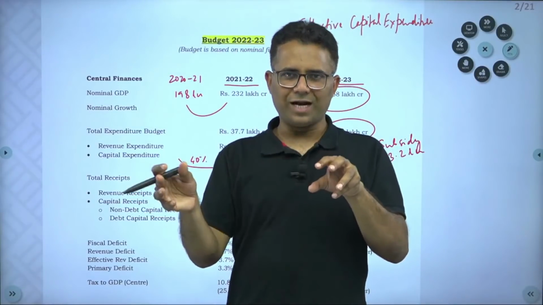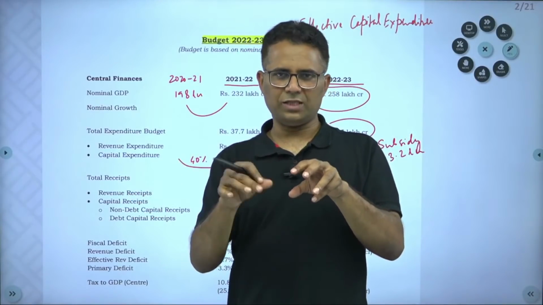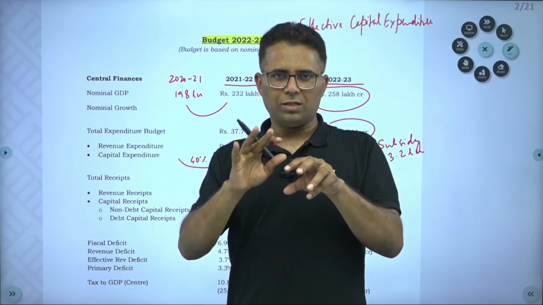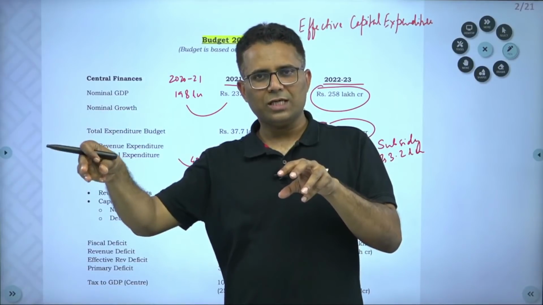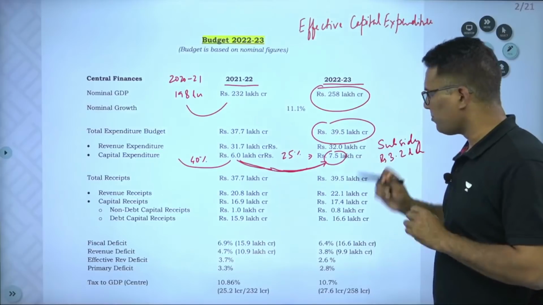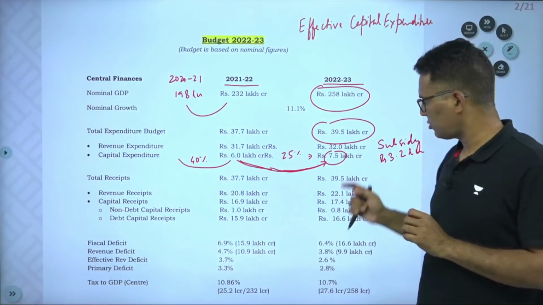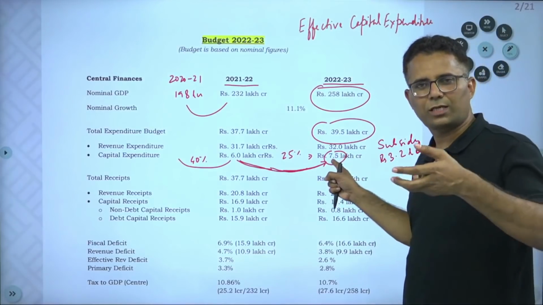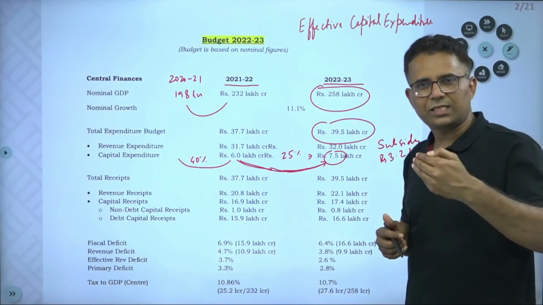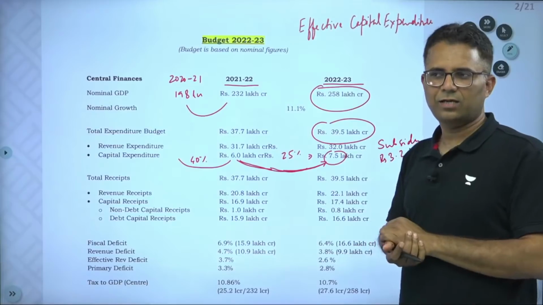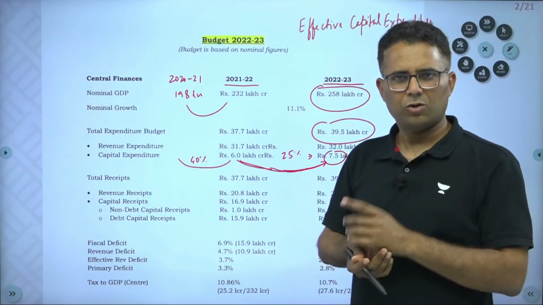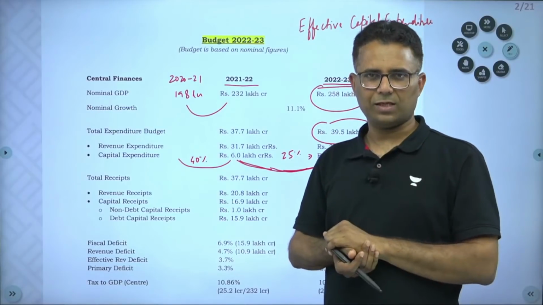Since the central government gave grants, it is a revenue expenditure for the center, because the central government's assets are not going to increase, but ultimately the state governments' assets are going to get created. So the central government has 7.5 capital expenditure, and this asset is going to be created in the name of the center. But for effective capital expenditure, there are certain grants given by the central government, more than 3 lakh crore to the states for creation of capital assets.